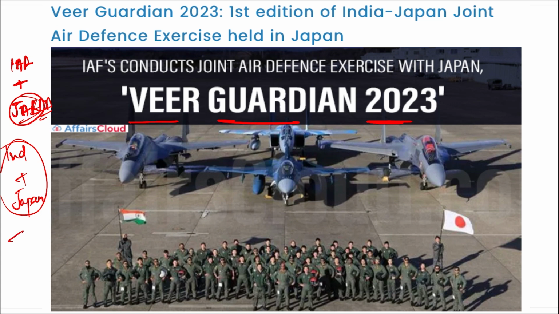This exercise was held, location is important, in Japan. All right, and it was from the 12th of January to the 26th of January that we observed this exercise. This is an inaugural edition, that is the first edition of this Veer Guardian exercise held between India and Japan. The main aim here is to establish connection and defense cooperation between these two nations. From the Indian side, Sukhoi 30 MKI, 2 C-17 and 1 IL-78 aircraft took part in this particular exercise.